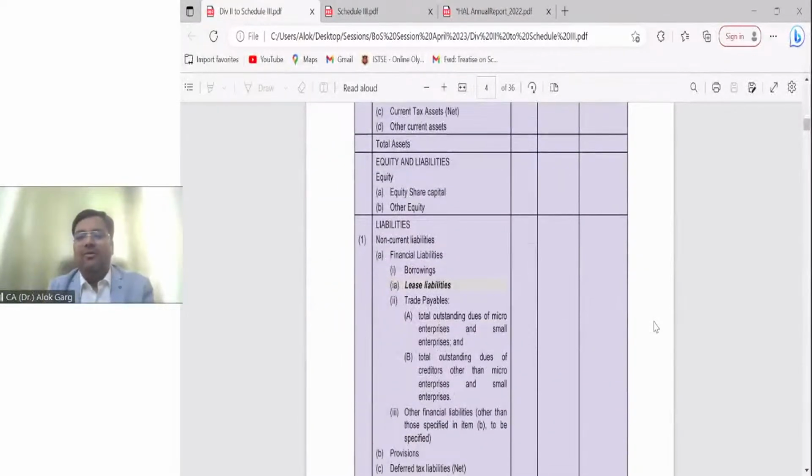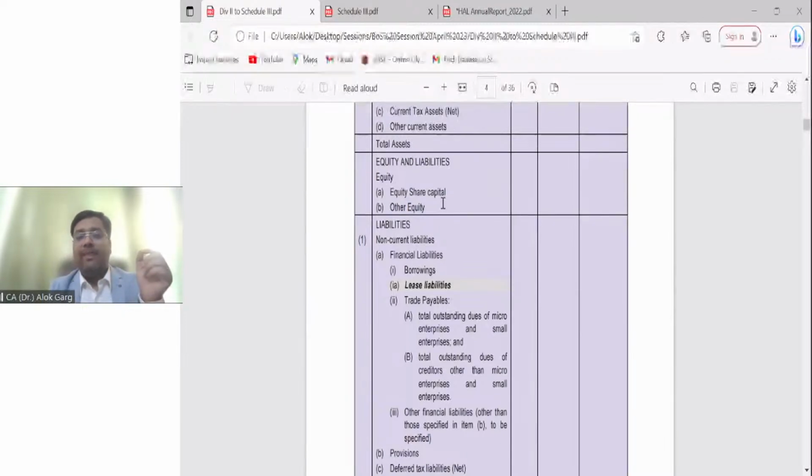You're not required to learn all these things. You just need to refer to these things. No one will ask you in the exam to provide the format of the balance sheet given in Schedule 3. This kind of question will not come in exam. Just you need to understand these things. Equity and liabilities. In equity, there is equity share capital. Then the word is other equity. In Ind AS, you will find the nomenclatures are different in comparison to AS. In our accounting standard, we are writing reserves and surplus.